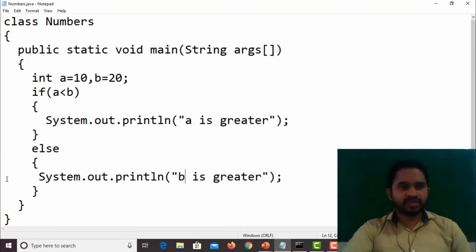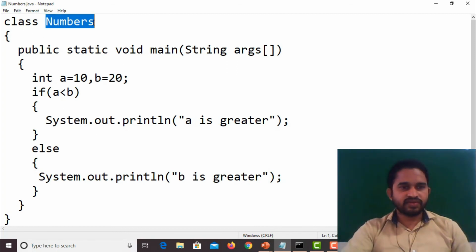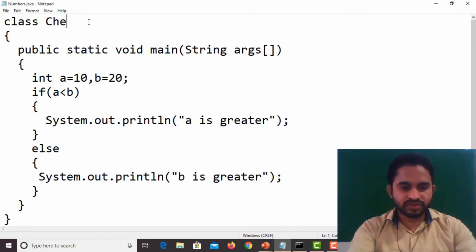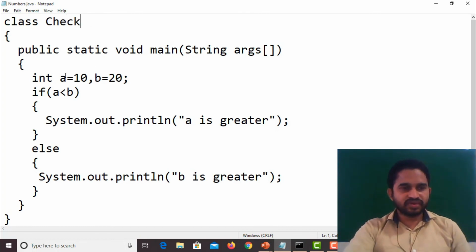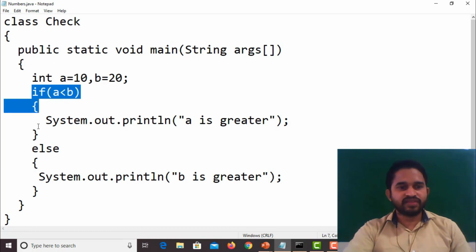So the next program: I want to check two numbers, which one is greater and which one is smaller, with the help of a condition statement. Here I am using if else. If A equal to 10, B equal to 20.